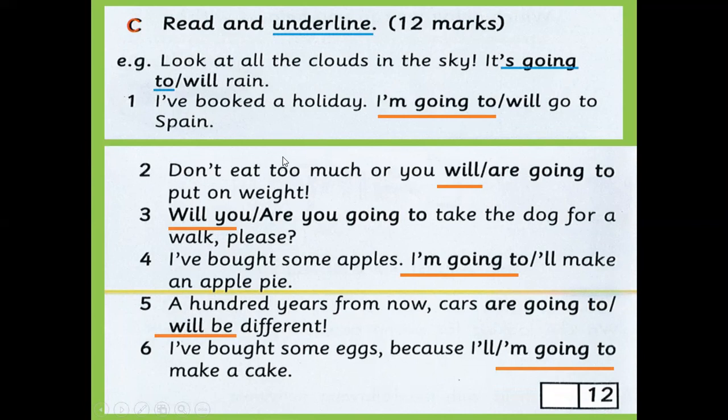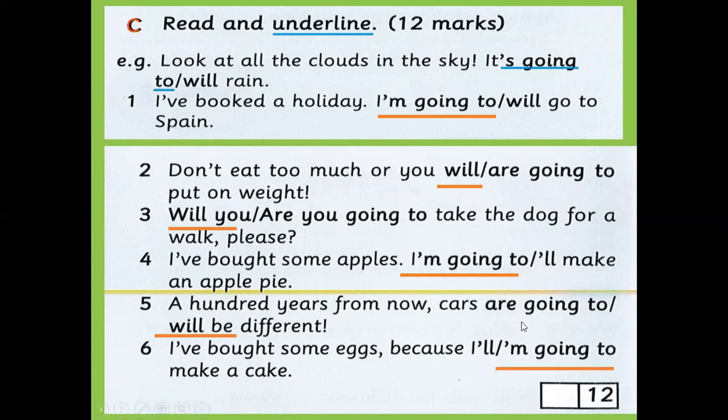I'm going to go to Spain. Don't eat too much or you will put on weight. And this is what we call a threat. I threaten or I advise you not to do something. Will you take the dog for a walk, please? I have bought some apples. I'm going to make an apple pie.